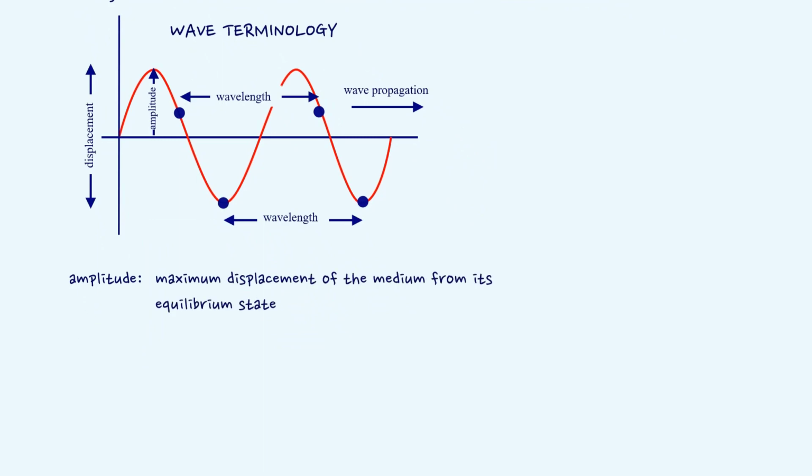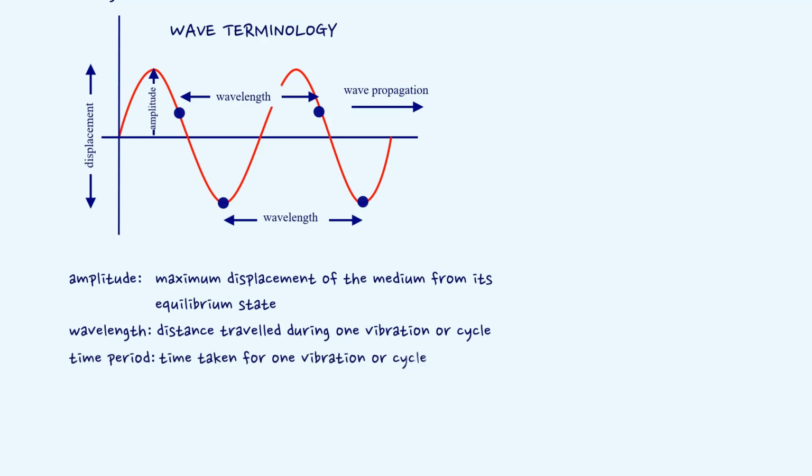Amplitude. It is the maximum displacement of the medium from its equilibrium state when a mechanical wave passes through the medium. Wavelength. It is the distance traveled by the wave during the time any particle of the medium completes one vibration or cycle about its mean position. The time period. The time period of a wave is the time taken by the wave source to complete one vibration or one cycle.